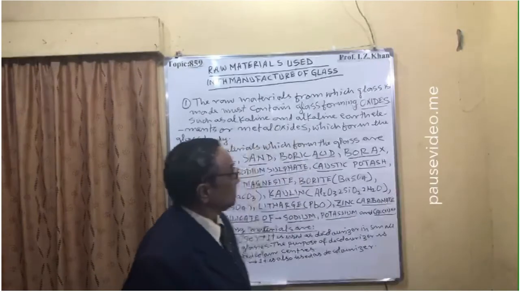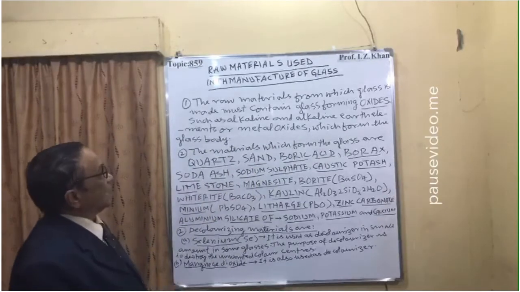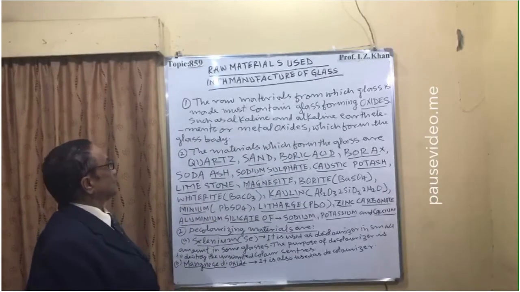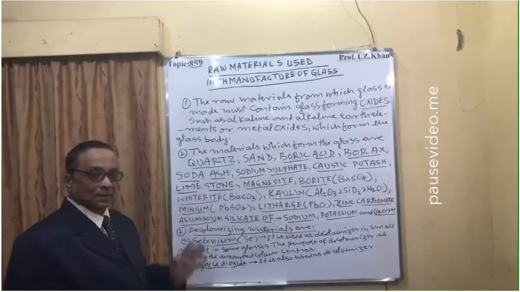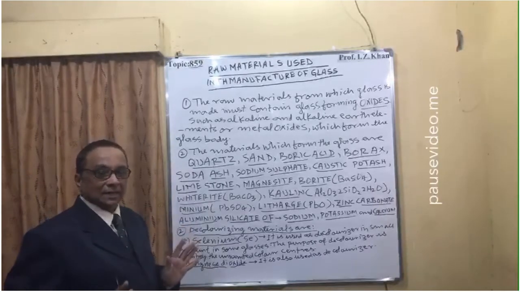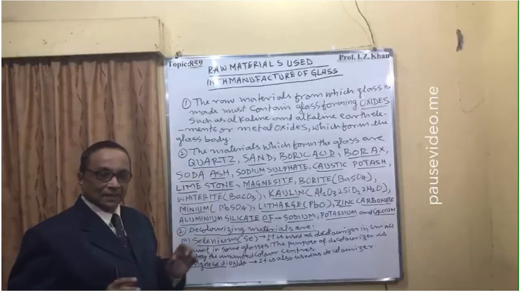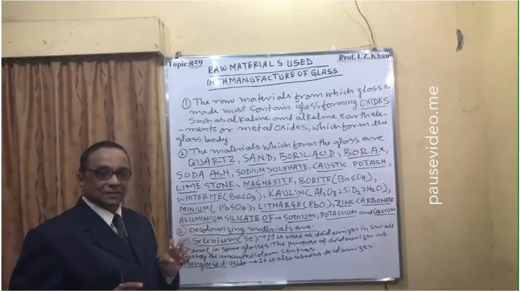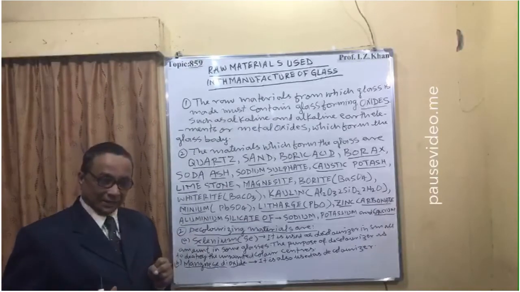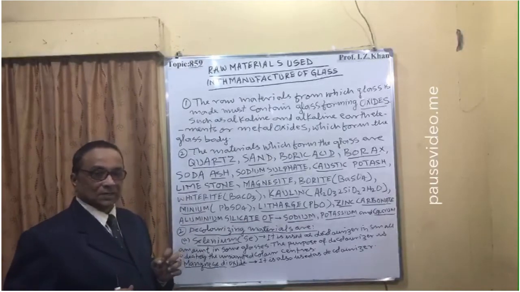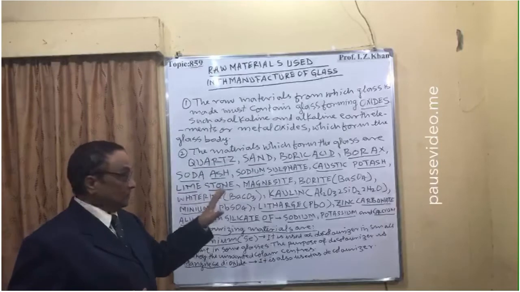It is a trade secret to reduce the cost of the glass, to get the maximum profit or benefit in the industry. So number one, the raw materials from which glass is made must contain glass forming oxides. I am giving emphasis that all oxides are not glass forming oxides. They are particular metallic oxides and metallic carbonates. They are known as glass forming materials or substances, and all of them are listed here.